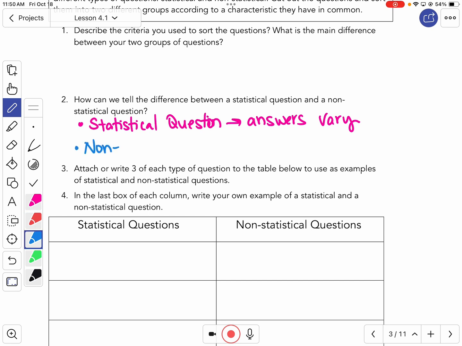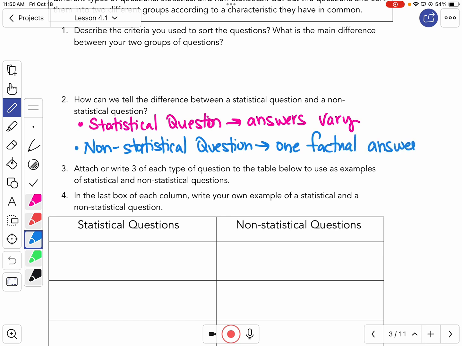A non-statistical question: there is one factual answer.